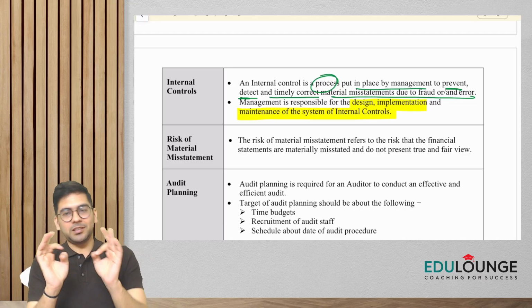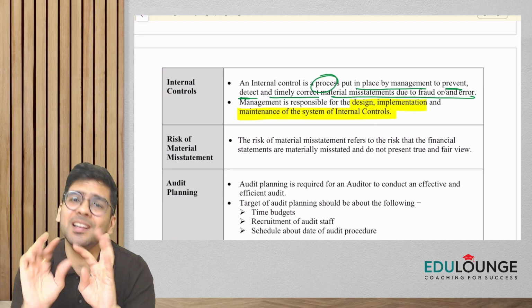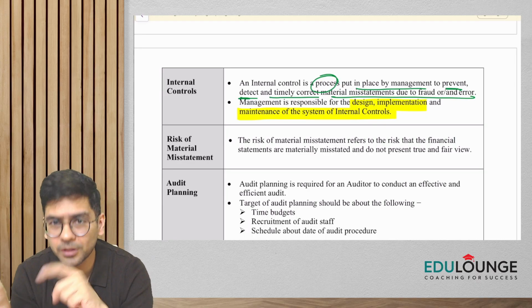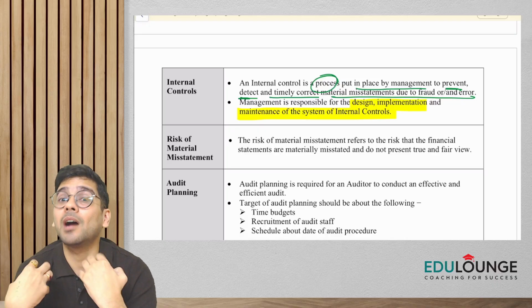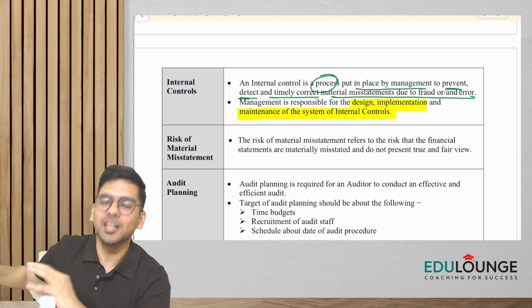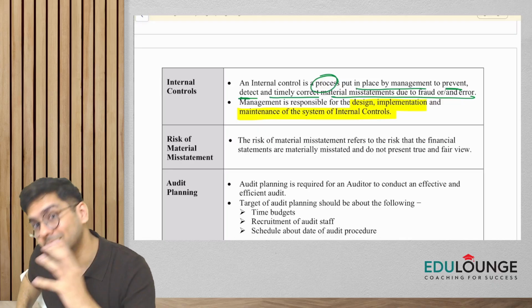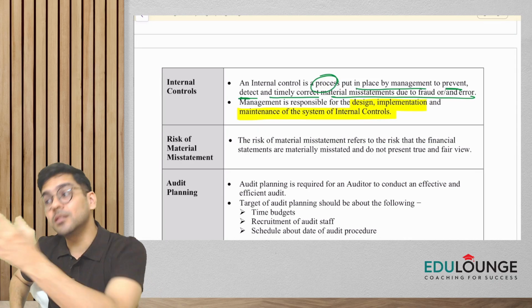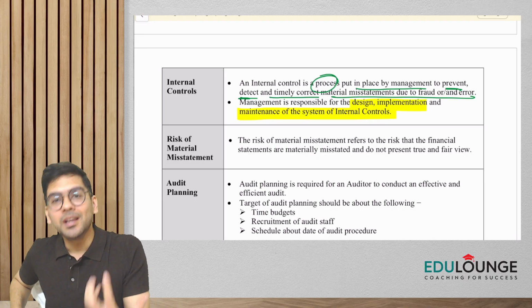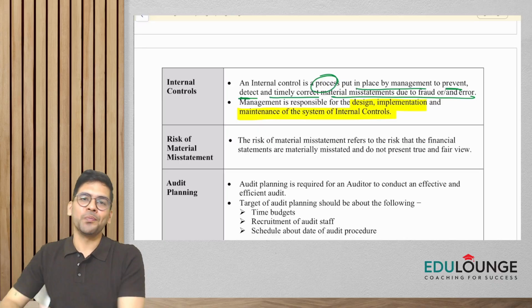Now, just remember this, guys. We generally, I'm talking generally, right? We check the internal controls with this objective in mind. We never comment on the internal controls. We don't give opinion on the internal controls unless specifically required by law. We only check the internal controls to assess the risk of material misstatements and consequently determine our nature, timing, and extent of audit procedures. How many procedures do we have to apply?